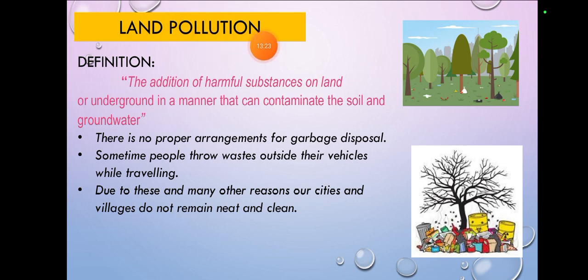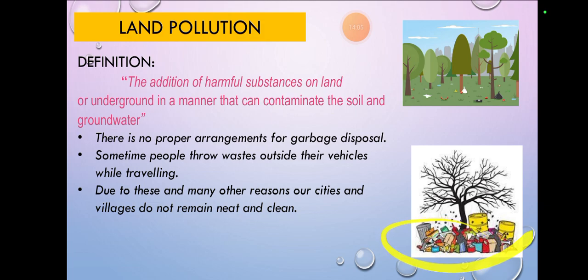Land pollution. What is land pollution? The addition of harmful substances on or underground in a manner that can contaminate the soil and underground water. So here it's clearly mentioned that the addition of harmful substances on the ground or underground in a manner that they can contaminate the soil and the underground water, that's basically called land pollution. So whenever harmful substances are on the land or underground, that basically means life underground or on the land will be impossible.